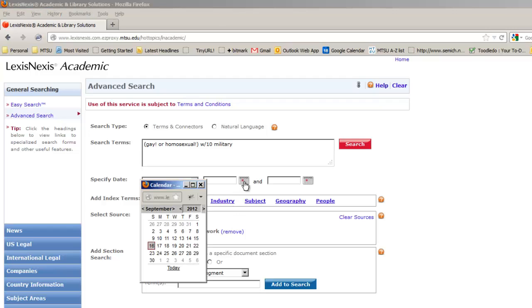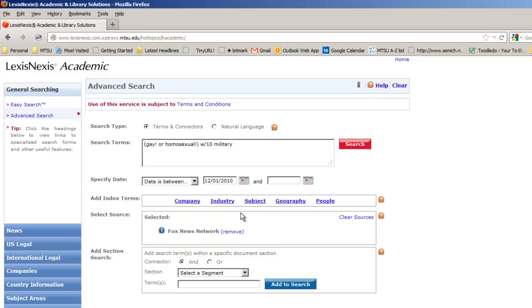Now the repeal of Don't Ask, Don't Tell was initiated in some legislation that the President signed in December of 2010. So I'm going to change the month here to December, and then back the year up to 2010. I'm just clicking the little arrows on either side of those two items. Since it was actually the end of December when the legislation was signed, but let's assume there was some run-up to that, I'm going to go with the 1st of December.